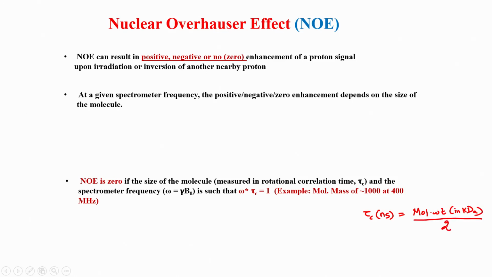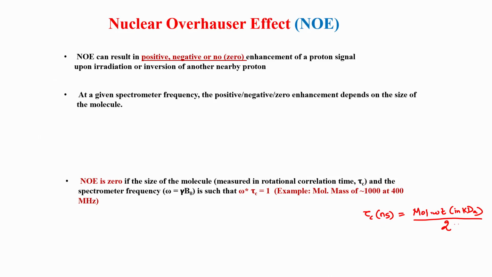This is a very rough estimate of the correlation time. There are many assumptions in this formula: that the molecule is spherical, like a football, a globular spherical shape, and that it has no internal dynamics.